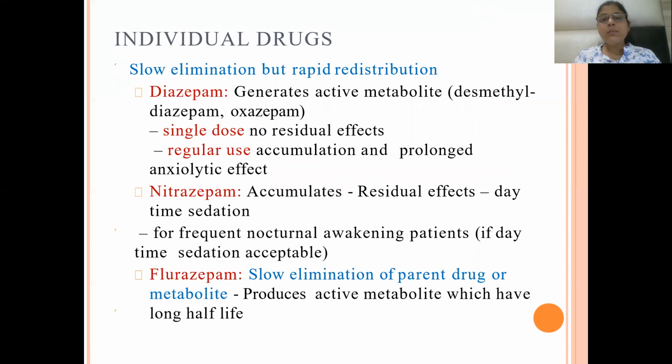Individual drugs differ in slow elimination but rapid distribution. For some, the elimination rate is reduced but redistribution is increased. That is seen with diazepam, lorazepam, and flurazepam. These have active metabolites, and they have a longer duration of action because of active metabolite formation in the body.